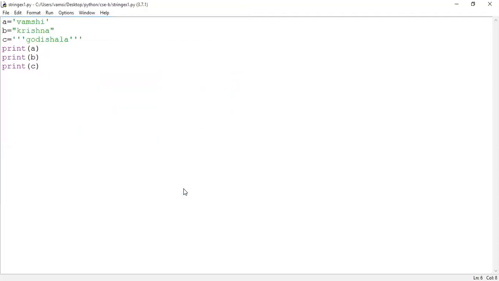Save the logic. Then go for what? Execution. So how to run the program? Go to Run. Here you can find Run Module. Click upon Run Module.